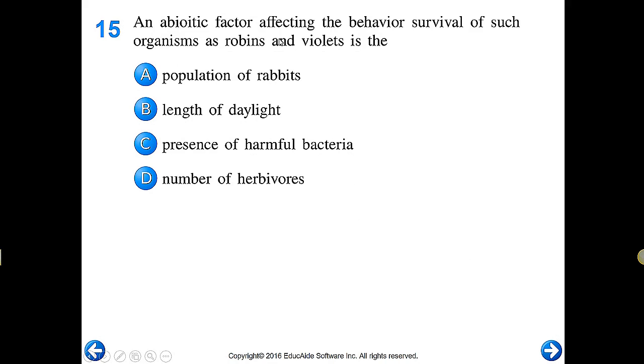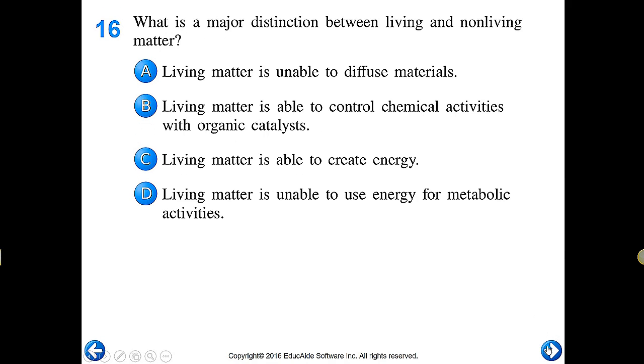An abiotic factor affecting the behavior or survival of organisms such as robins and violets in the, so we're talking about abiotic factors. Population of rabbits, nope. Presence of harmful bacteria, nope. Number of herbivores, all three of those, A, C, and D, are all biotic factors. Length of daylight is abiotic.